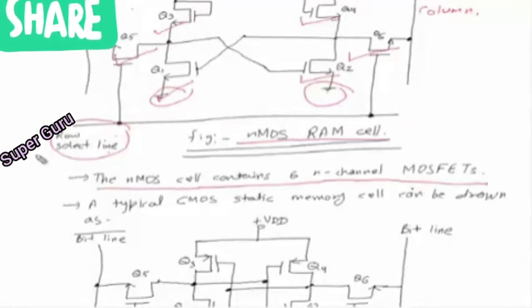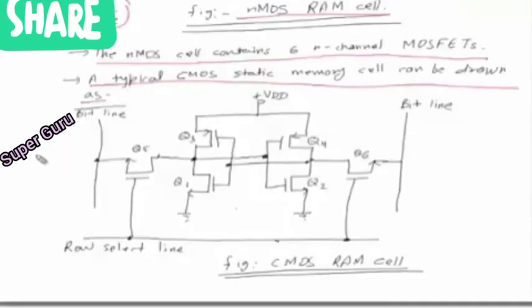So in the same size of chip, the MOS RAM cell will have more transistors as compared to the bipolar. So its capacity will be more. Now we'll see the next technology, CMOS technology. A typical CMOS static memory cell can be drawn as follows, so this is the diagram for that.